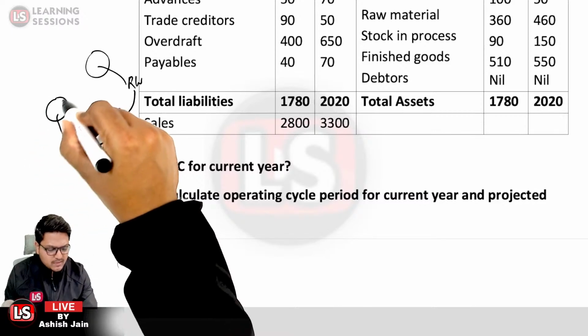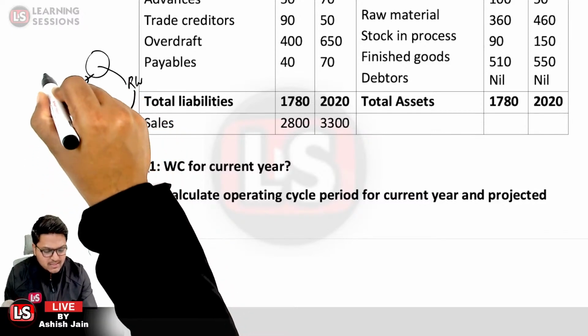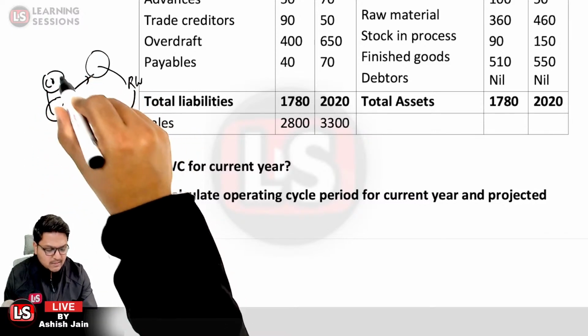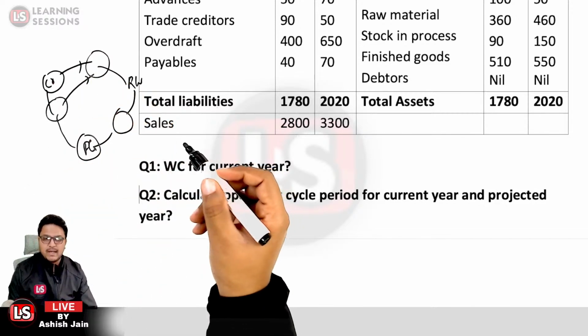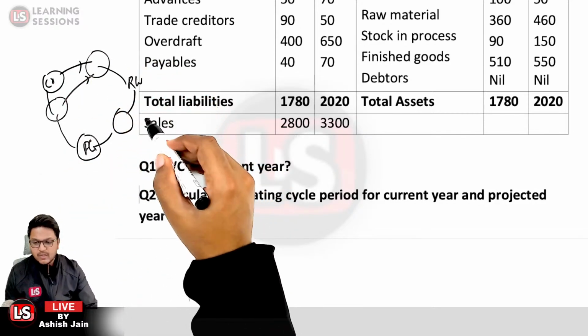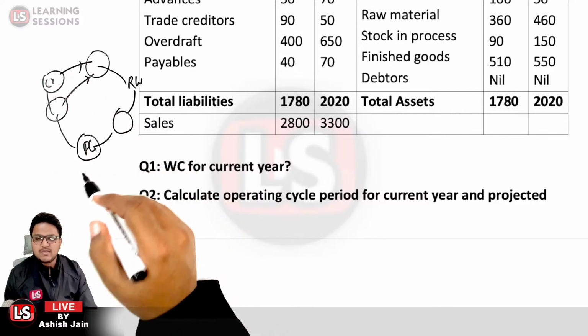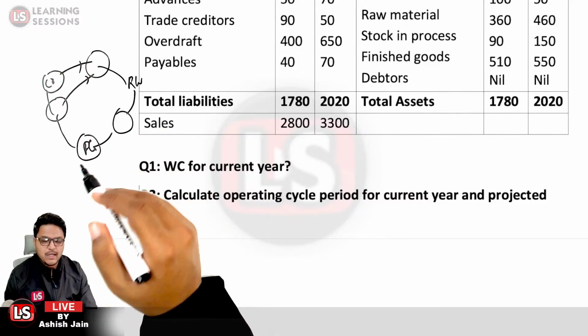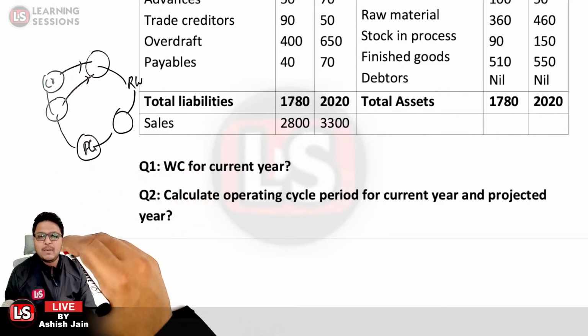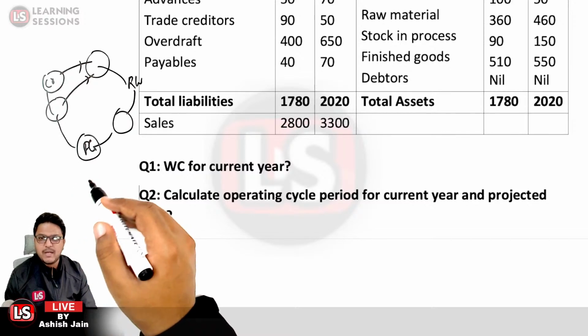They may sell the goods for cash, or they may sell the goods on credit. After that, the cycle that started from cash ends when they generate cash from it. That is related to the operating cycle.